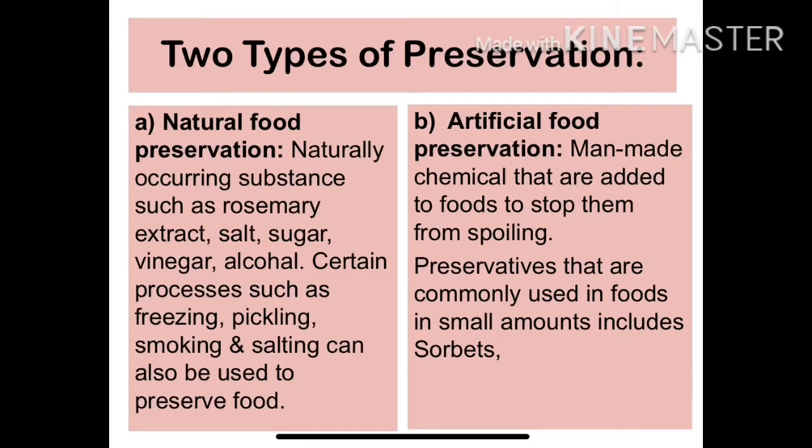But in the other case, that is artificial food preservation, man-made processes are used. It uses some chemicals that are added to food to stop them from spoiling. Preservatives that are commonly used in food in small amounts include sorbate.